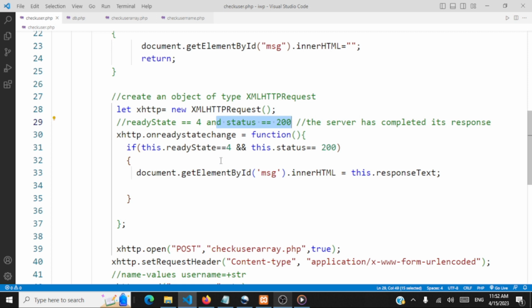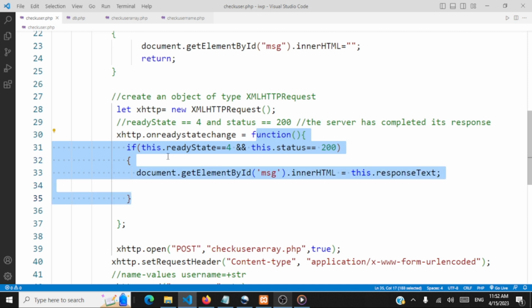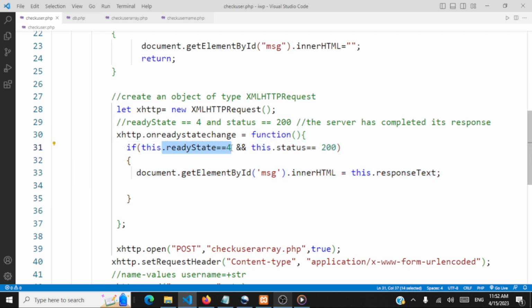So how will you know that the server has responded? For this, we are using an event handler here. Say this object dot event handler, and when this event handler gets fired, whenever there's a change in the value for ready state. So when there is a change in the value for ready state, this function gets fired because of this event handler, and we are checking whether ready state has attained 4 and status is 200. It means that the server response is ready. So we are using our label and then populating the response from the server to the user. So that's it. Our response is done.